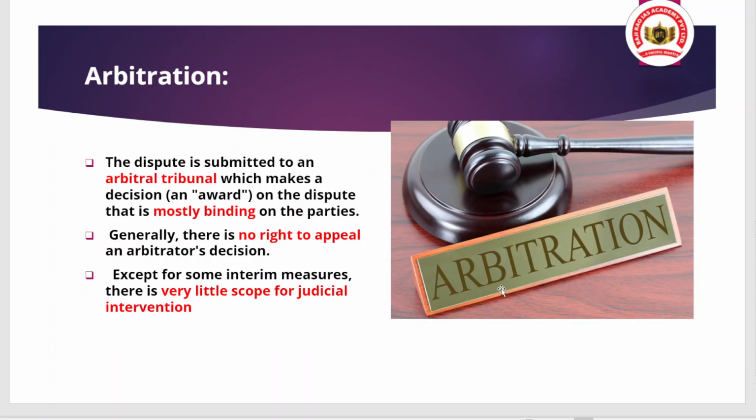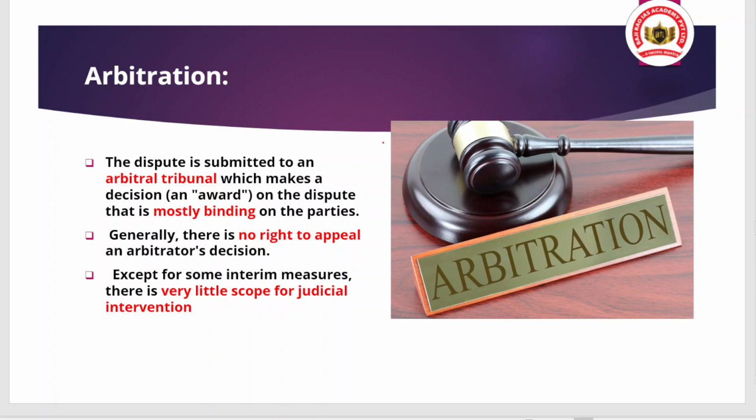When we talk about arbitration, let's say two parties have a dispute. Here the dispute will be submitted to an arbitral tribunal, and that tribunal, after hearing all the evidence and the matter, will make a decision that is called an award on the dispute, and that award will be mostly binding on the parties.